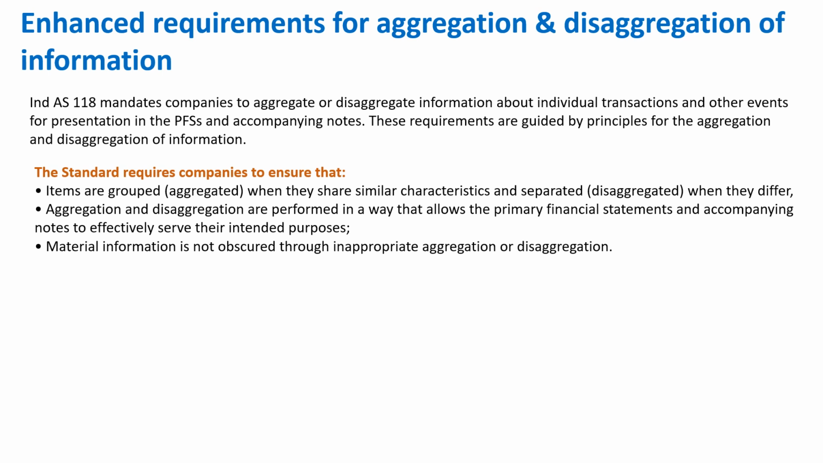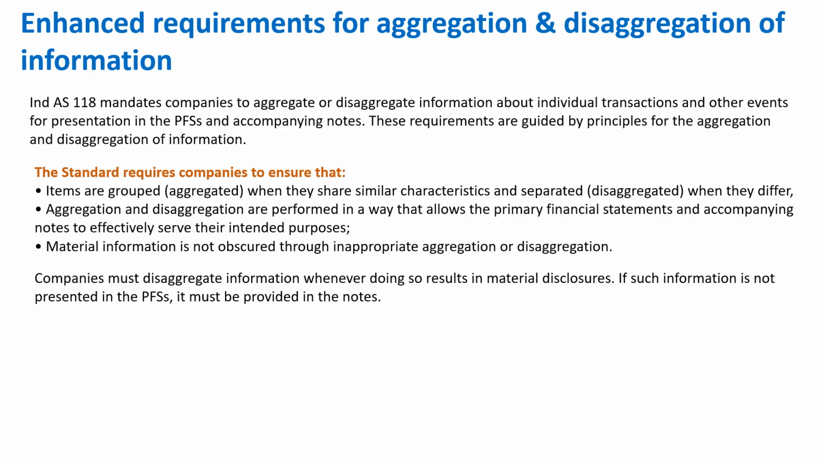Aggregation and disaggregation are performed in a way that allows the primary financial statement and accompanying notes to effectively serve their intended purpose. Material information is not obscured through inappropriate aggregation and disaggregation. Now, companies must disaggregate information whenever doing so results in material disclosure. If such information is not presented in the PFS, it must be provided in the notes. So it is very clear. This accounting standard focuses on transparency. This accounting standard gives more clarity to the shareholders.